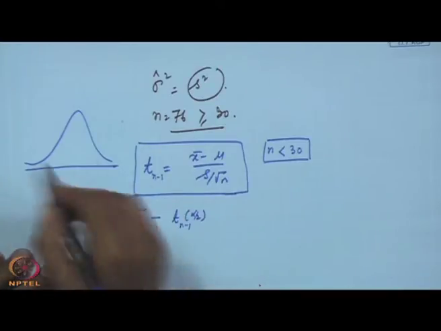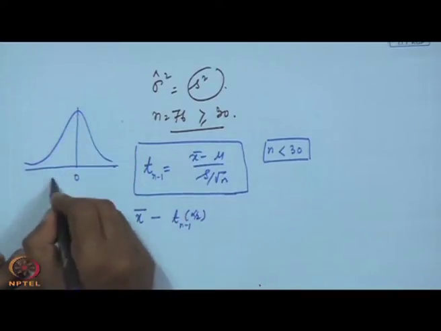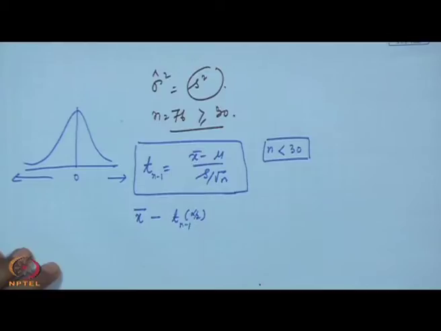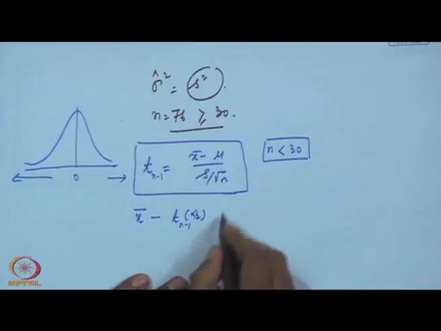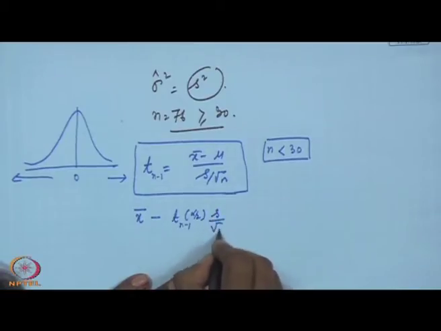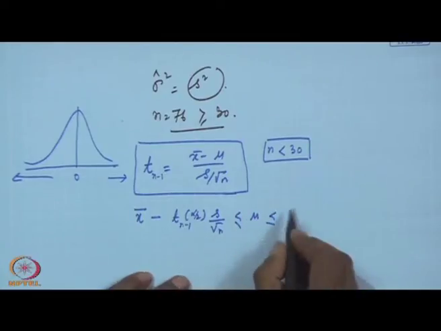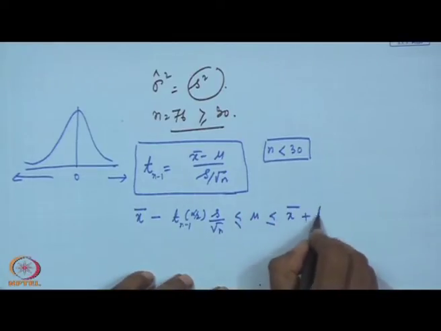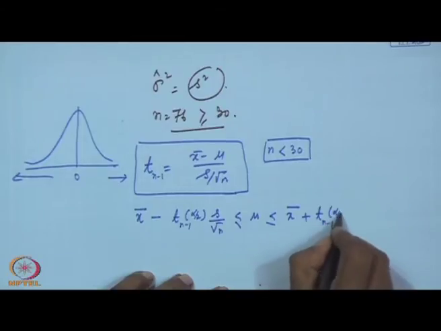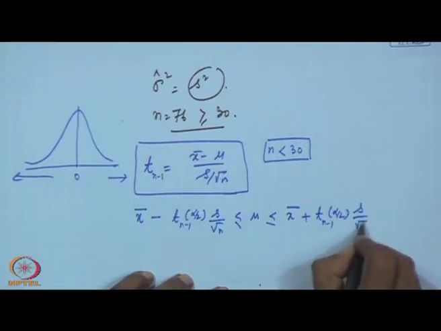Your mean value is 0 and the two extremes are negative to positive, minus infinity to plus infinity. Then S by root n less than equal to mu less than equal to x bar plus T n minus 1 alpha by 2 S by root n.